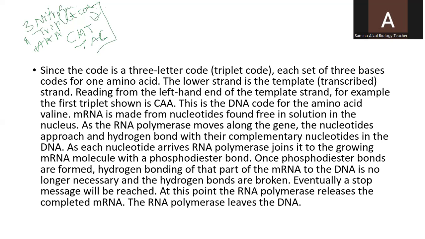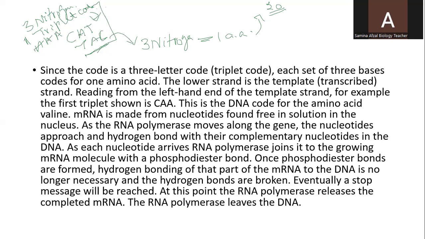Three nitrogen bases will make up one amino acid. And you know, 20 different amino acids are naturally available in nature. So each set of three bases codes for one amino acid.